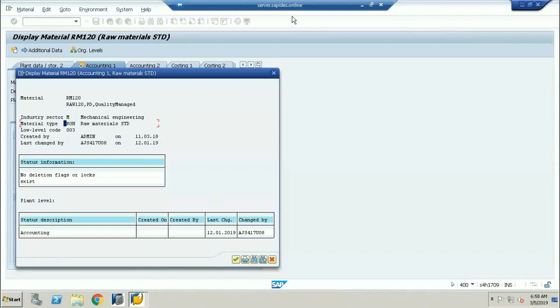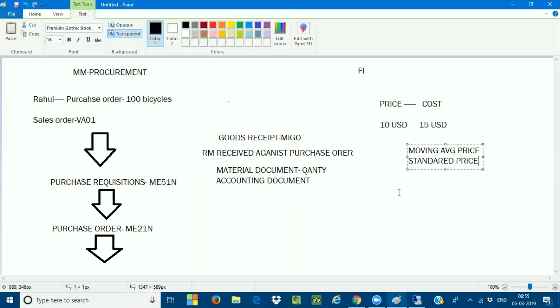So if I come to the diagram, three materials will be there. One is going to be called the raw material. Second one is going to be called the semi-finished goods. And the third one is going to be called the finished goods. Whenever you're creating any raw material for the purchase order purpose, the raw materials are going to be created under the material type called ROH.